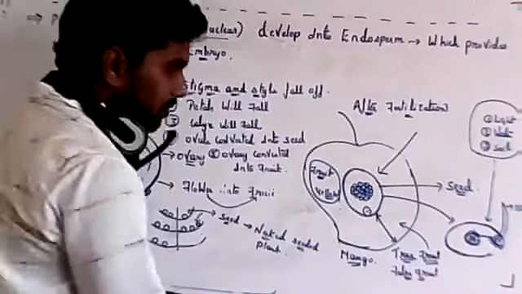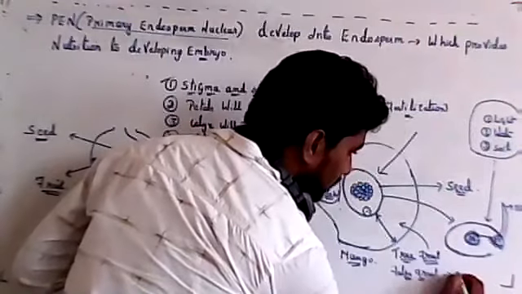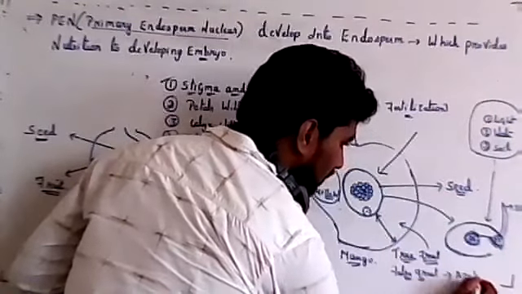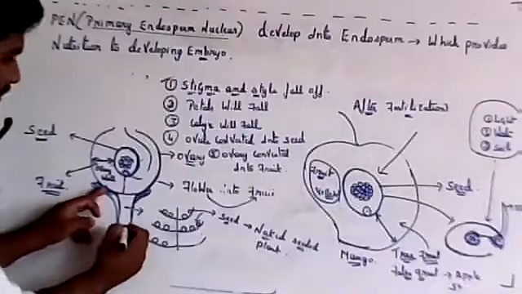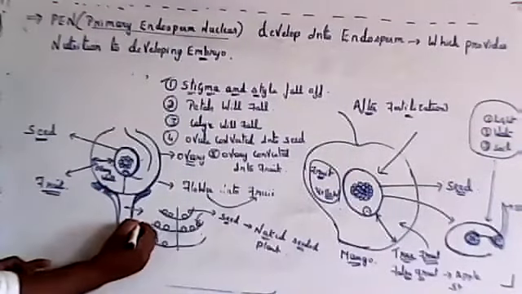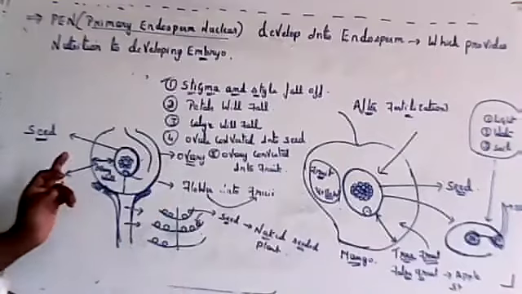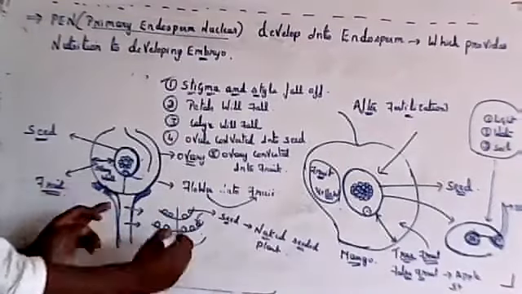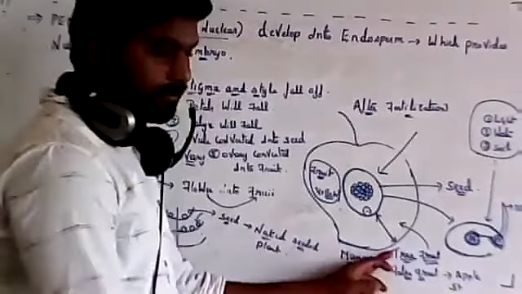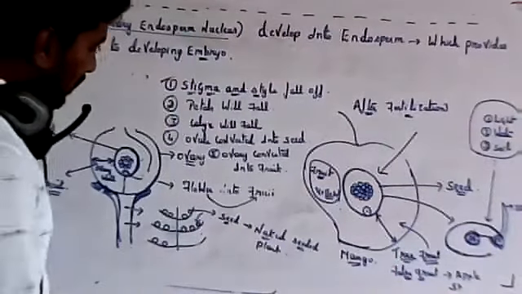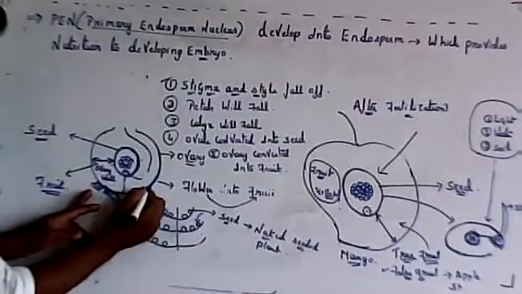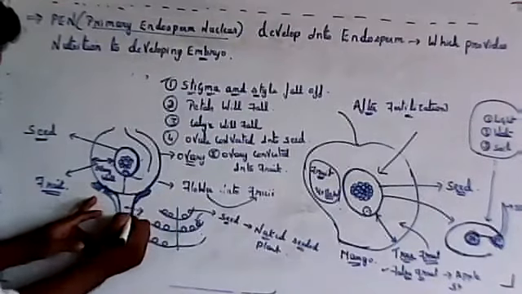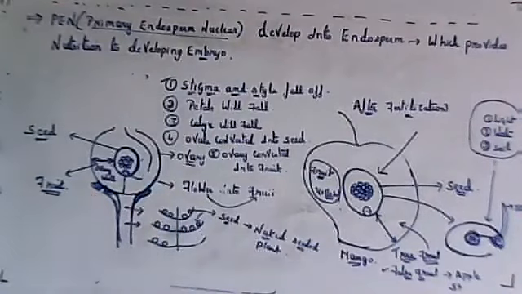Examples of false fruit are apple and strawberry. They develop from the thalamus or from the stalk. They never develop from the ovary. So fruit which develops from the ovary is called true fruit, and fruit which does not develop from the ovary is called false fruit. They develop from other parts like the thalamus and stalk. So the food may come from anywhere.